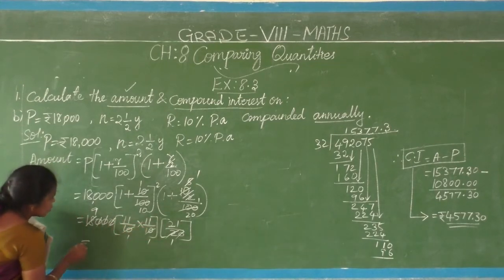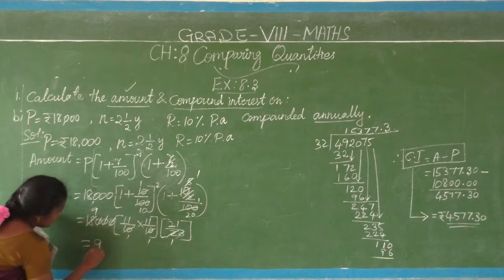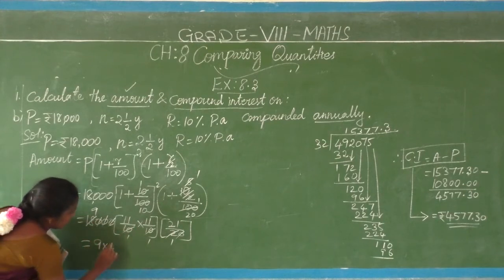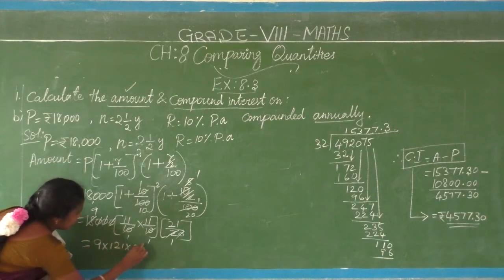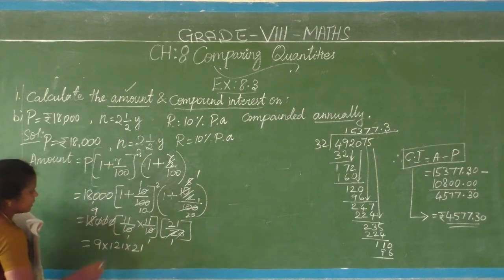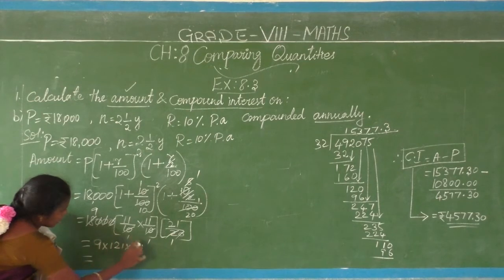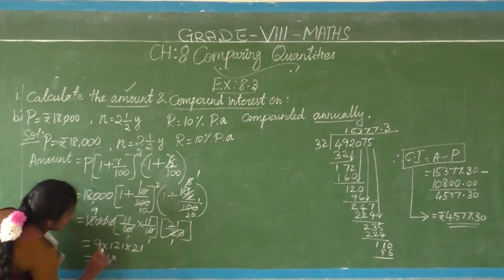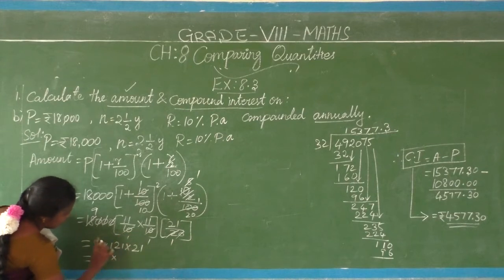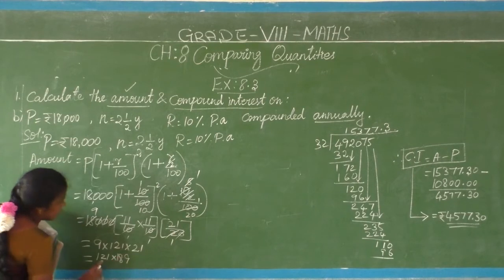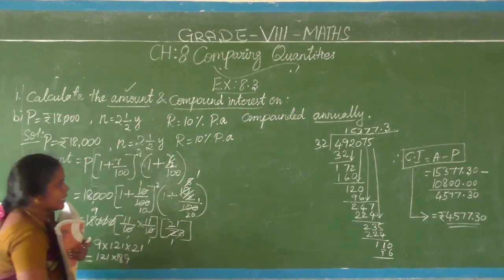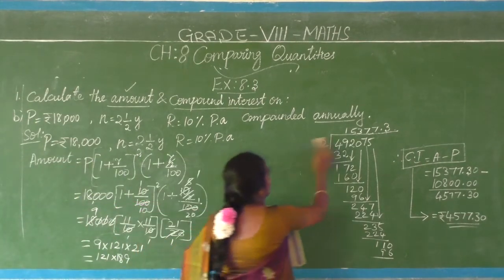Clear children? So what comes? 9 into 11, 11s are 121, into 21. That's all, no denominator. So this is to be multiplied. If you multiply this 9 and 21, what comes? 121 into 9 into 21. 1 nine is 9, 9 twos are 18, so 121 into 189. Like that is coming.